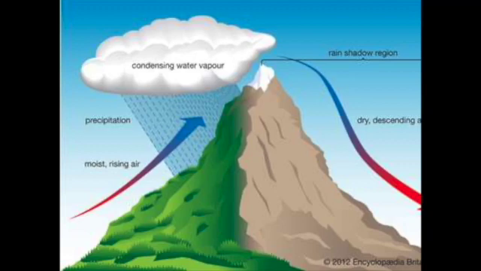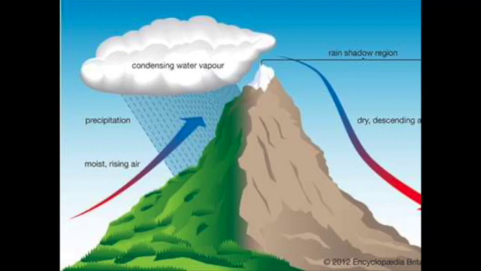This is when air is lifted over an obstacle, like a mountain. As air moves across an area, it sometimes runs into obstacles, like mountains, and of course, it has nowhere to go but up. As the air is forced up the side of the mountain, it cools and condenses, which means it gets more compact. Most of the moisture in the air gets forced out as the air condenses, which forms a cloud over the side of the mountain.